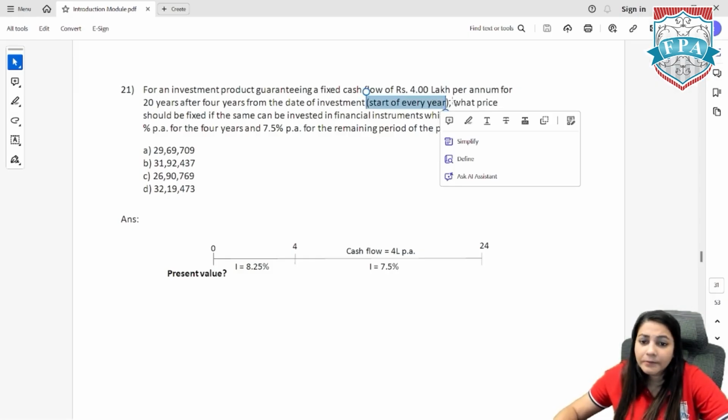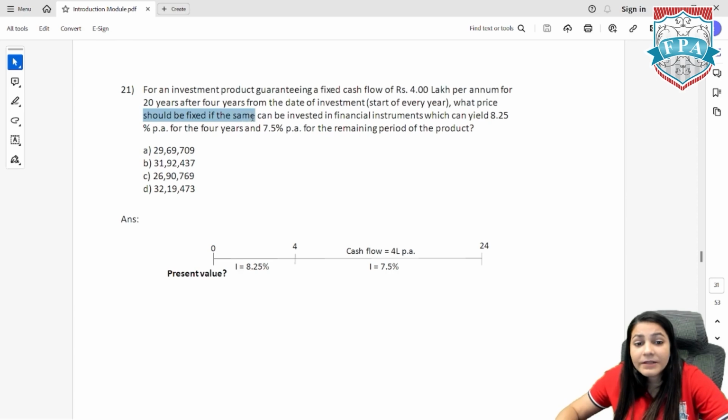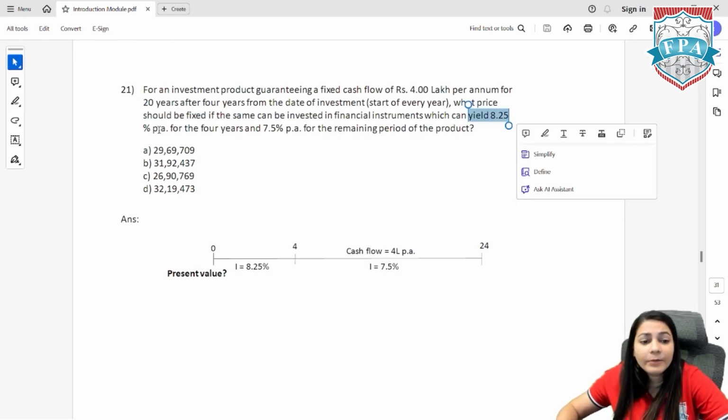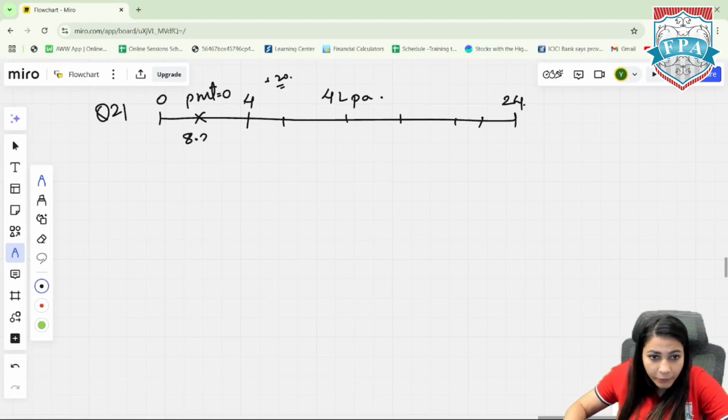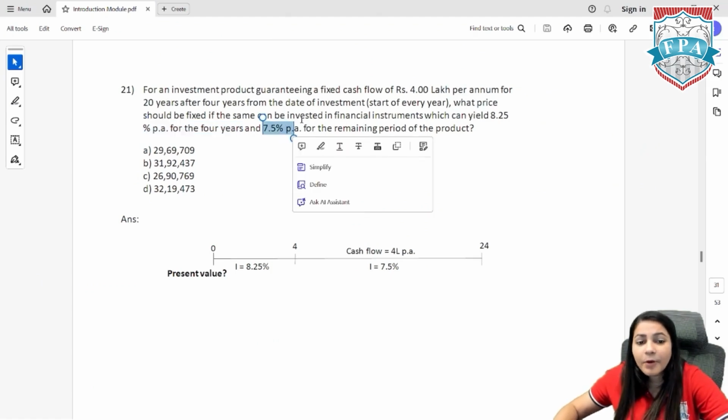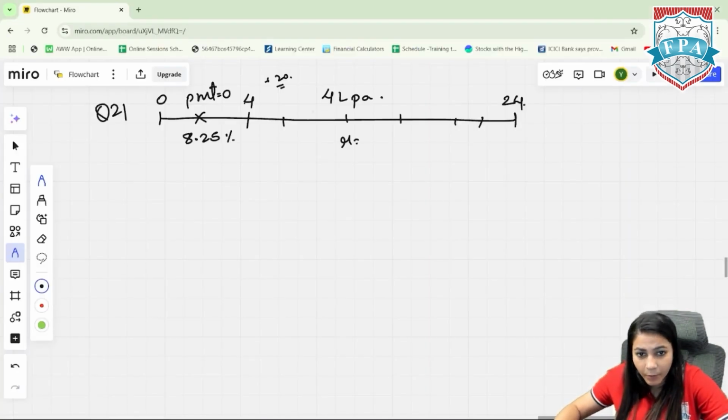That means beginning. What price should be fixed if the same can be invested in financial instruments which can yield 8.25% for the first 4 years and 7.5% for the remaining period?